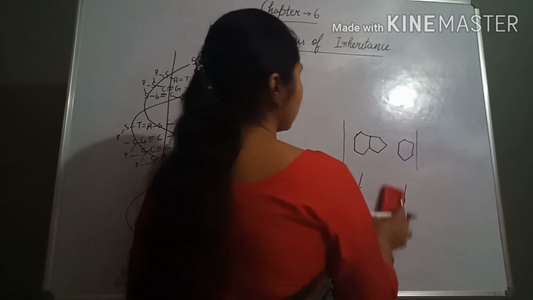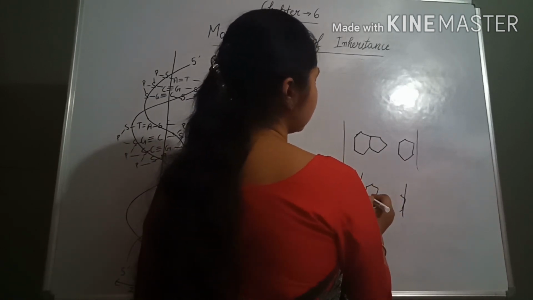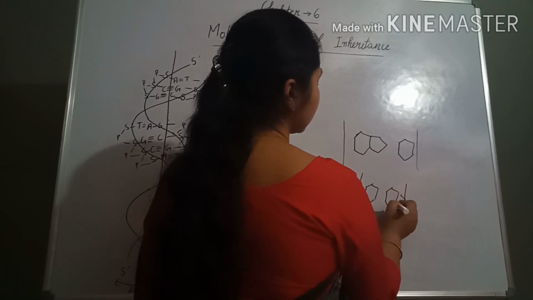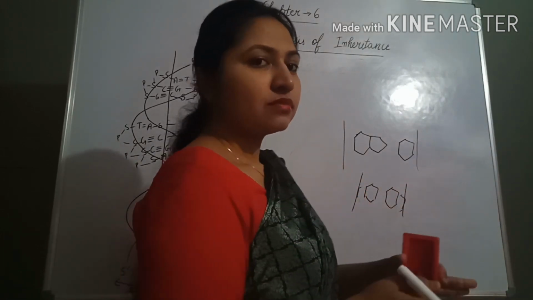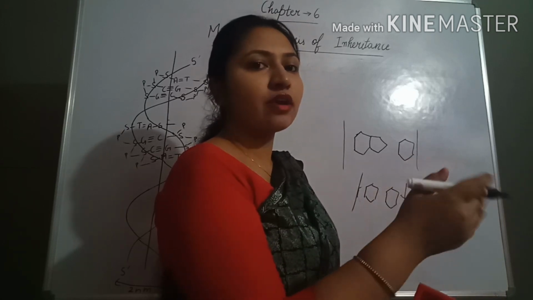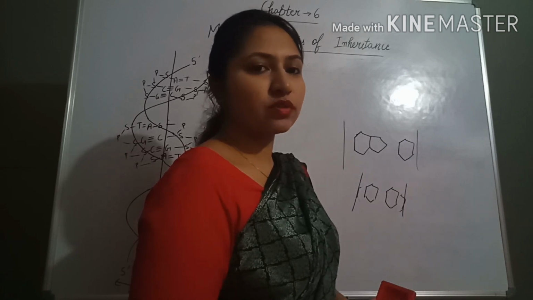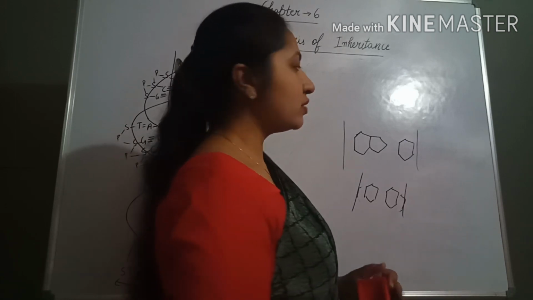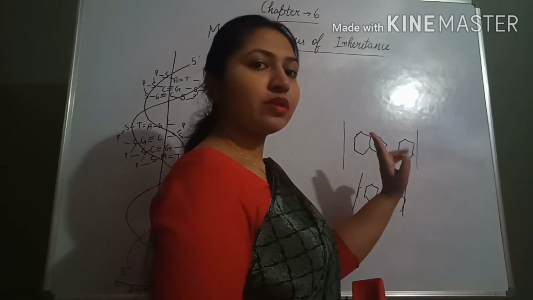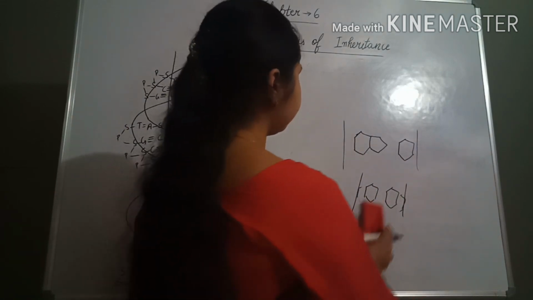And if 2 pyrimidines are present, then it will be too narrow, the space is not enough to make the hydrogen bonds with each other. They are not able to make hydrogen bonds with each other. So that's why, because of the diameter, only the purines base pair with the pyrimidines.